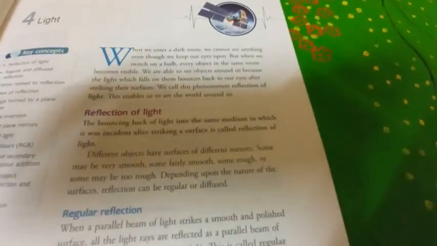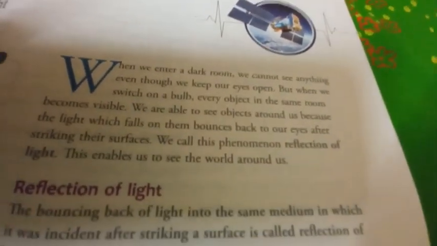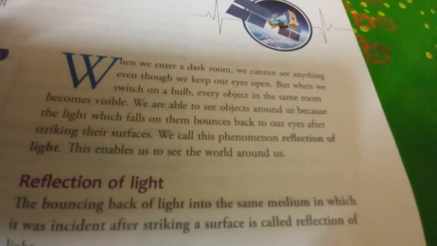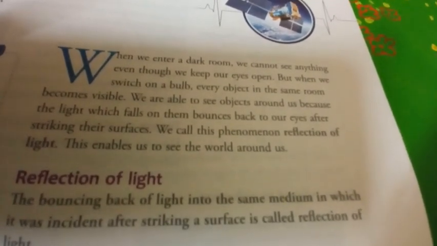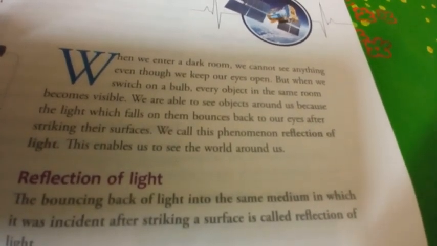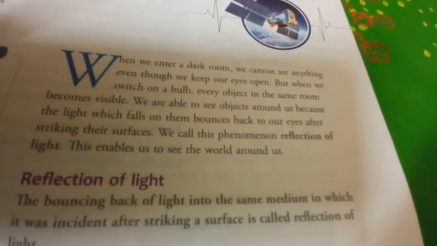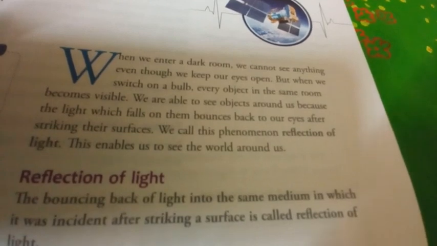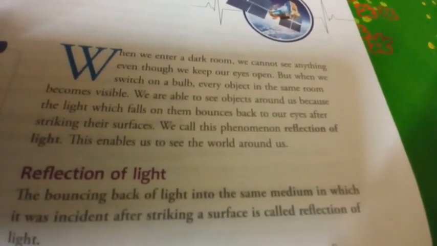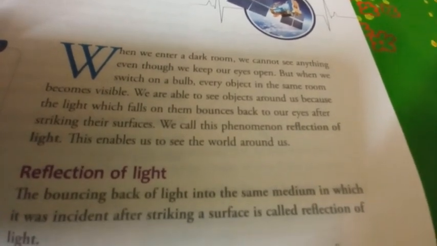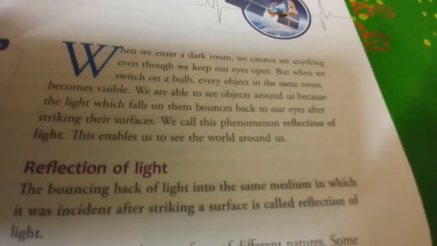So let's see, students, in this chapter we will learn more about light. When we enter a dark room, we cannot see anything even though we keep our eyes open. Why is it? Because without light we cannot see anything, and light is a form of energy that gives us the sensation of sight, so that's why we can see all around us.